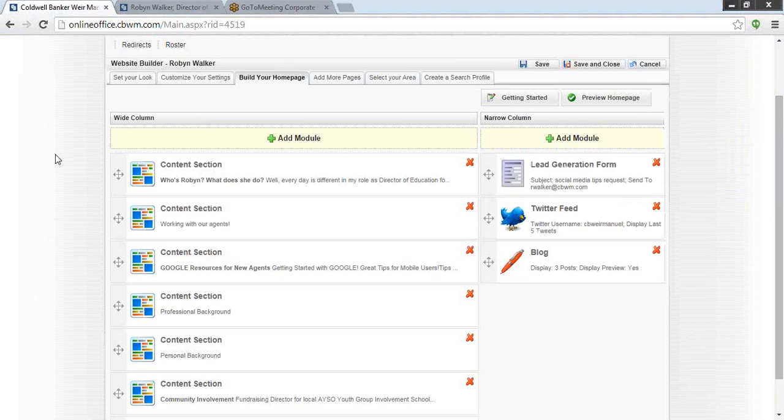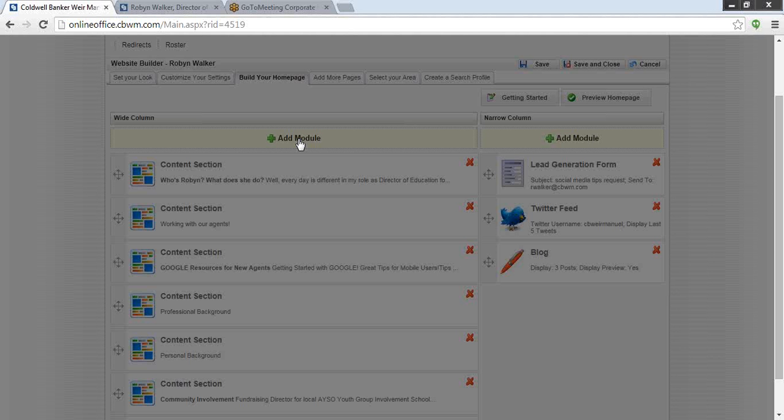So when you're building your website, there are some things that are going to get you additional points. You can see that these are called modules. If I click on a module for the wide column, you can see here are my options for things that I can add to the wide column. I've got communities. That's a new feature. Communities, if you activate this communities module, this will give you an additional 2 points.